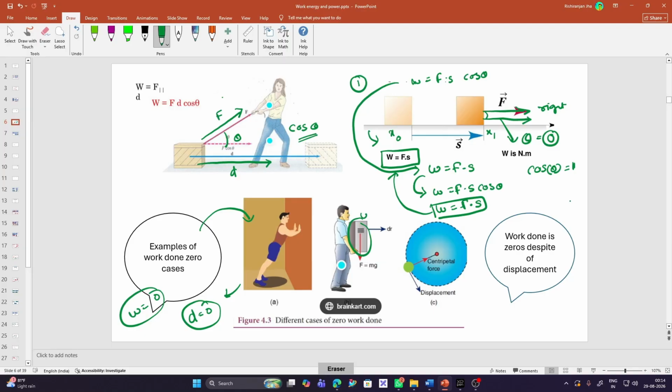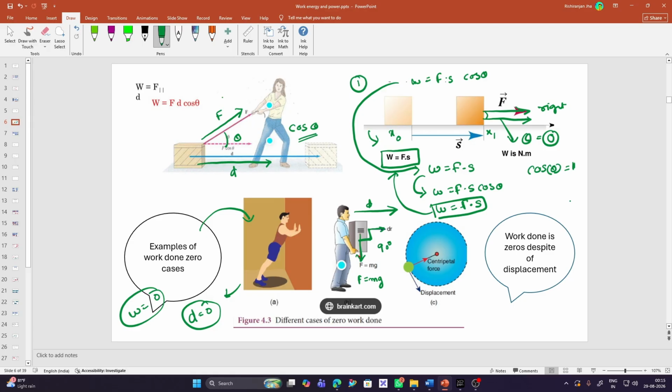Now why will I say the work done on this box is 0? Just look at it. The man carrying this box is moving in a forward direction, so displacement is in the forward direction, while gravitational force is acting on this box. You can see that the displacement and the force are perpendicular to each other. So the angle between the force and displacement is 90 degree.